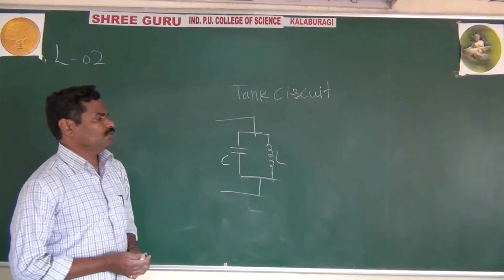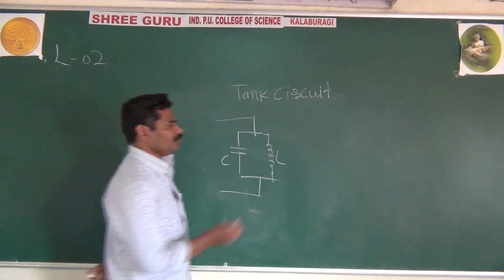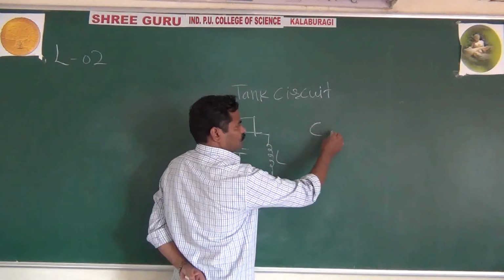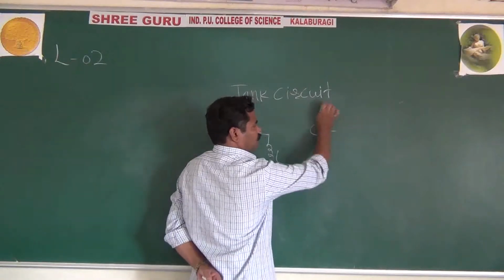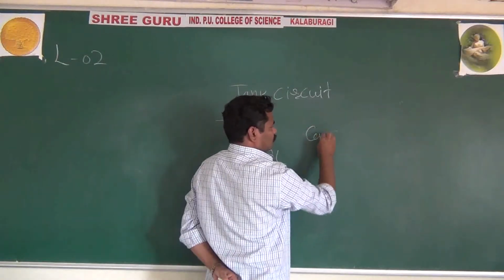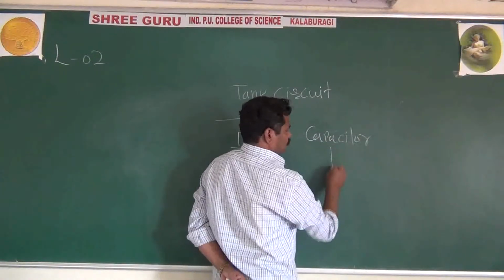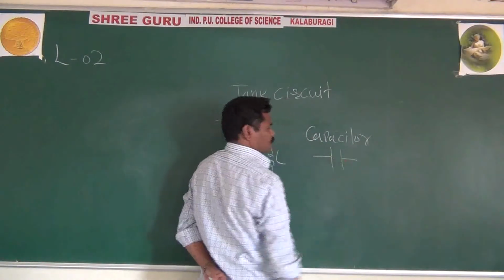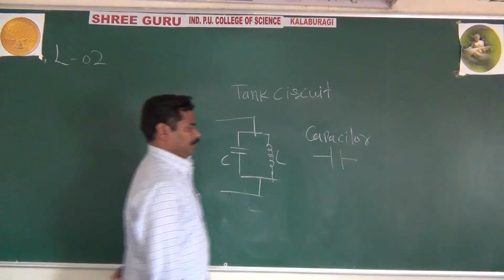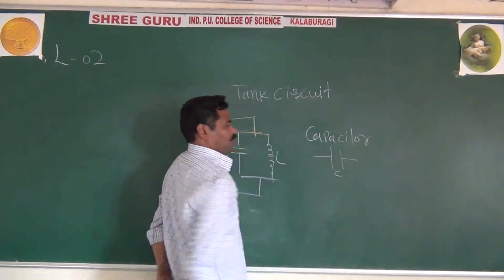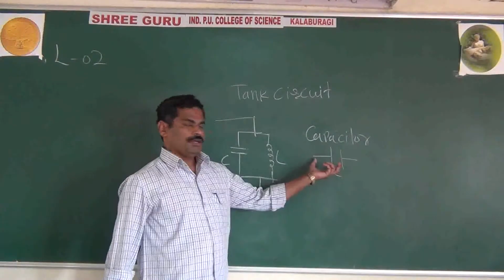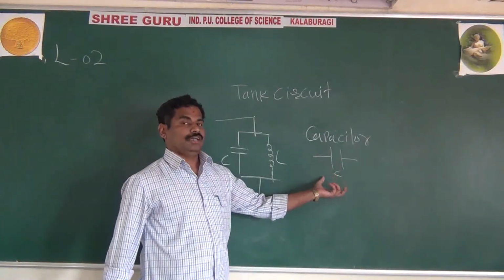As usual, you know about the capacitor. You already studied in basics: a capacitor is nothing but two conducting plates separated by a dielectric medium. The important thing is that the capacitor stores the energy in terms of electric field.